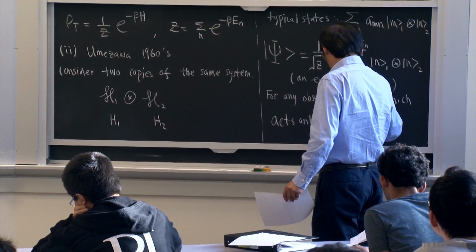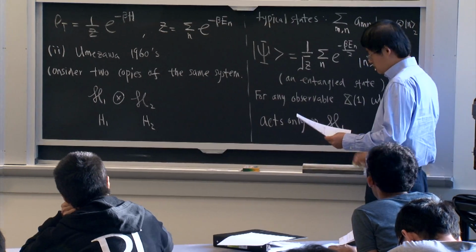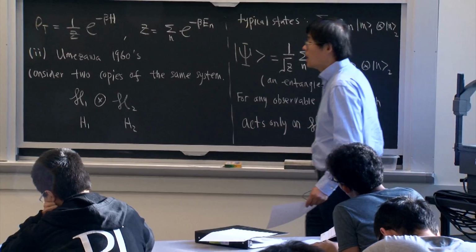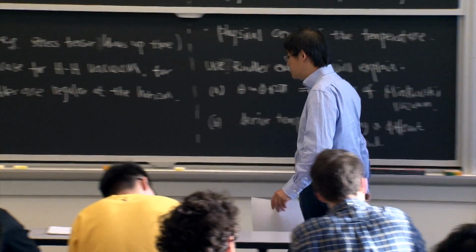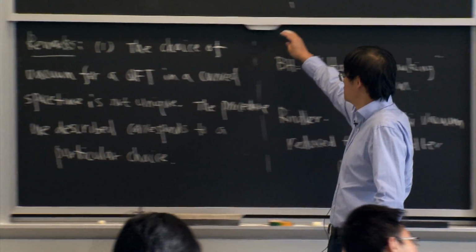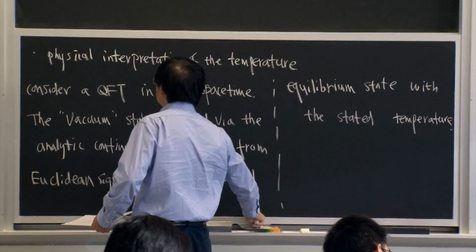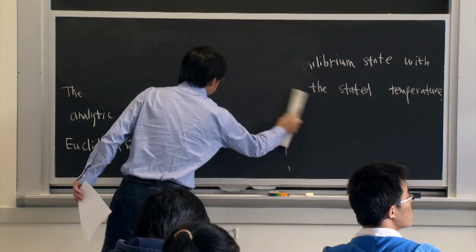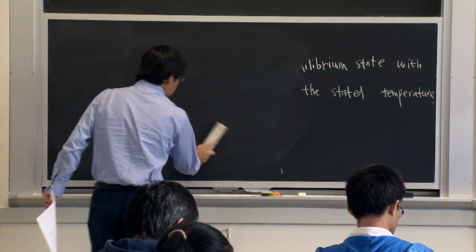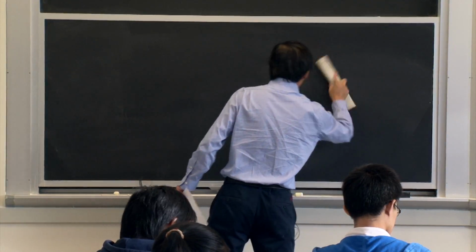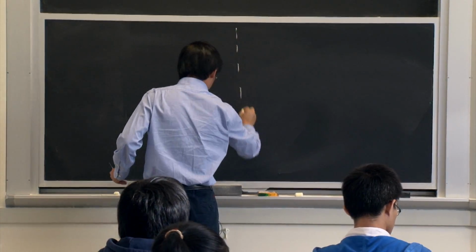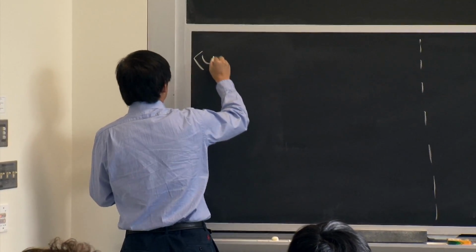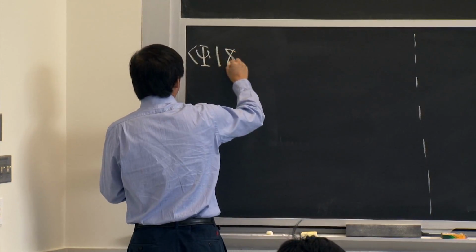Say, for example, only acts on the first system. Okay, so let's consider any such observable. So now, if you take the expectation value of X between this psi,